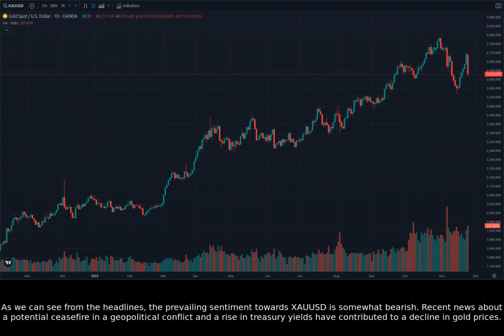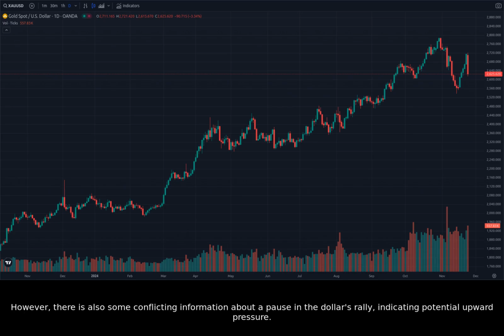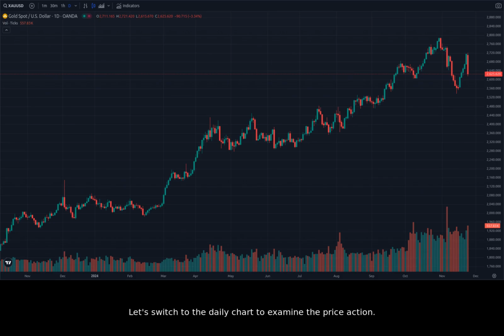Recent news about a potential ceasefire in a geopolitical conflict and a rise in treasury yields have contributed to a decline in gold prices. However, there is also some conflicting information about a pause in the dollar's rally, indicating potential upward pressure. Let's switch to the daily chart to examine the price action.